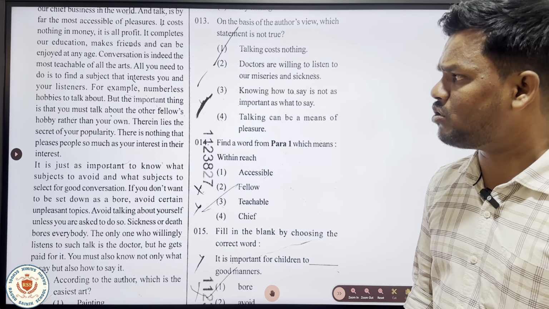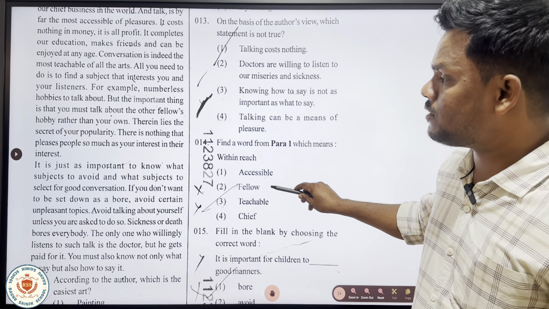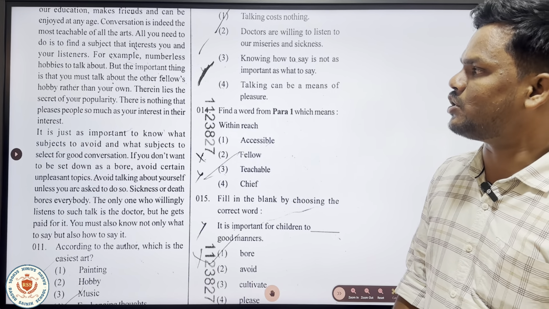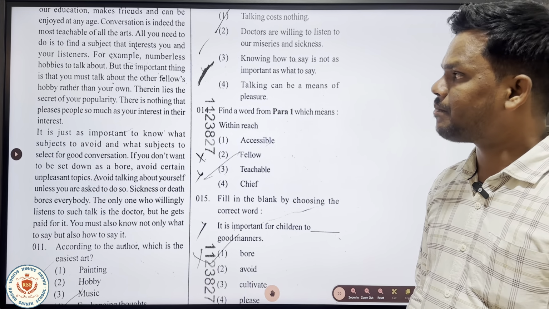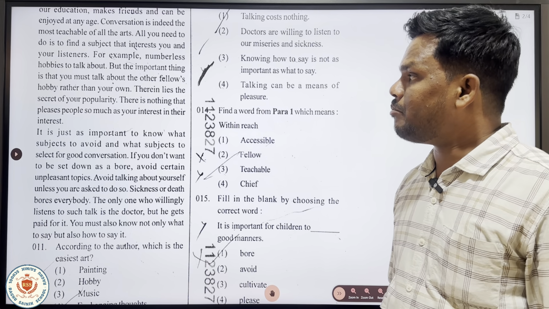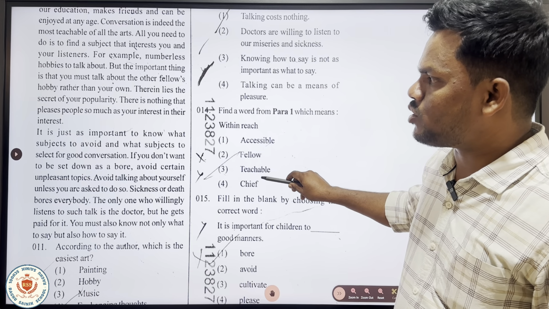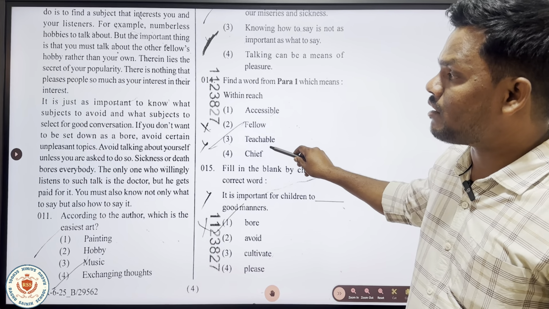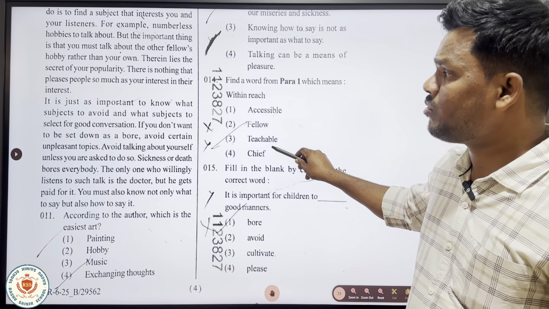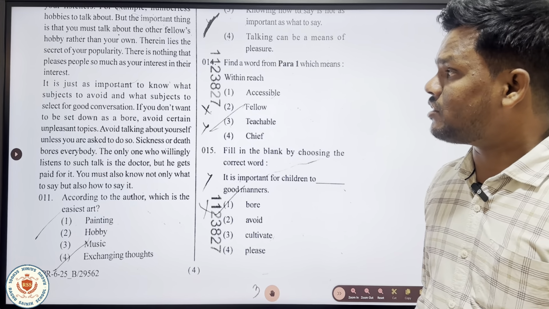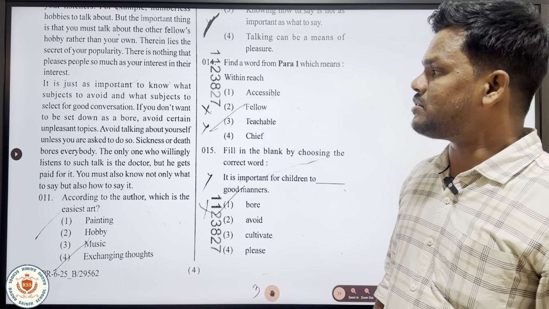Conversation is indeed the most teachable of all arts. All you need to do is to find a subject that interests you and your listeners. For example, there are numberless hobbies to talk about. But the important thing is that you must talk about other fellows' hobby rather than your own. Therein lies the secret of your popularity. There is nothing that pleases people so much as your interest in their interest.